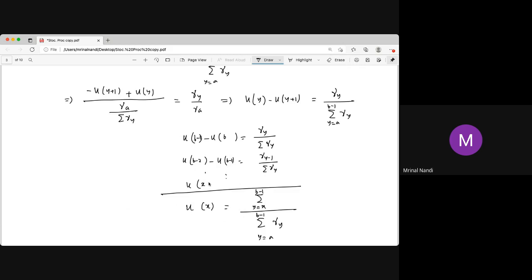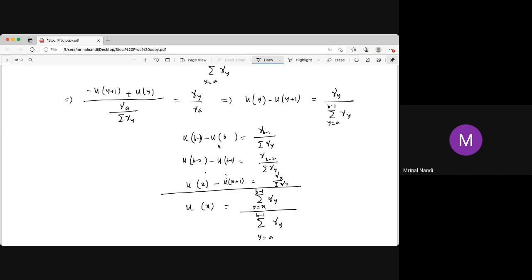ux minus ux, or x plus 1. That is the last one. So that is gamma. That is not y. That will be b minus 1. This is b minus 1. This is b minus 2. And that will be gamma x. The sum over gamma, so it will be from x to b minus 1 gamma y.